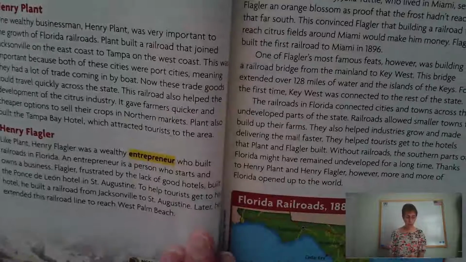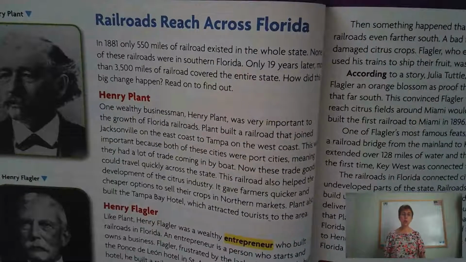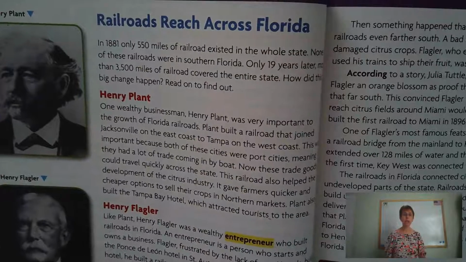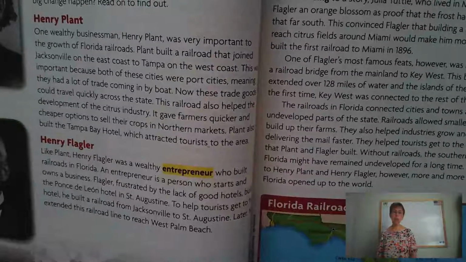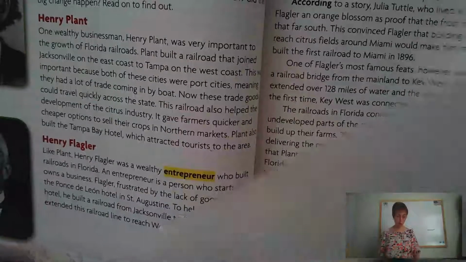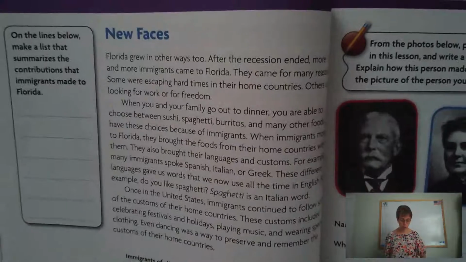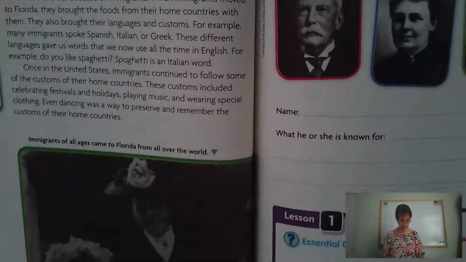Then you move into looking at railroads, okay? And the railroads reach across Florida. Two men who were very instrumental in helping to achieve that were Henry Plant and Henry Flagler. You need to read about each of these men and what they did and how we ended up with the railroads reaching across Florida. And then the next section is called New Faces, looking at other people who played a part in Florida's history.